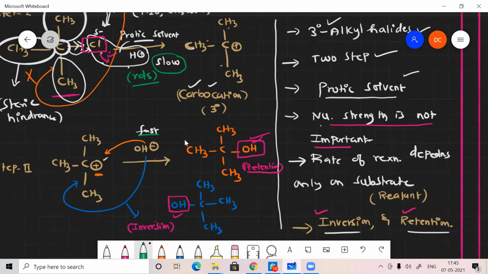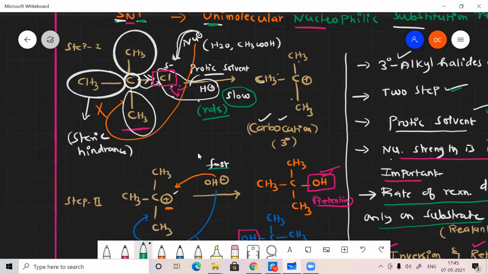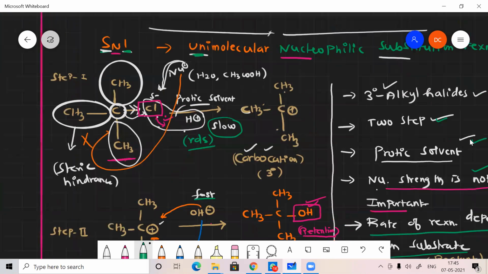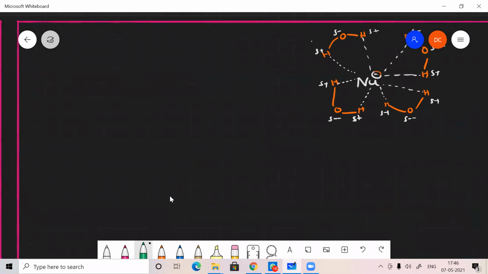So it's a two-step process. A protic solvent will be used. Nucleophile strength is not important. And the next point is that the rate of reaction depends only on the substrate. Yes, this is very important. Substrate is nothing but the reactant, as I said. So I can write it here: CH3, C, CH3, here CH3, here Cl. So the rate of reaction entirely depends on the reactant.